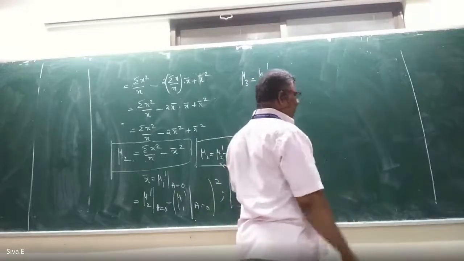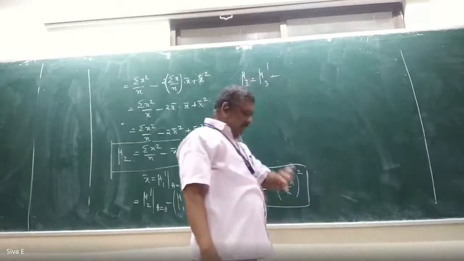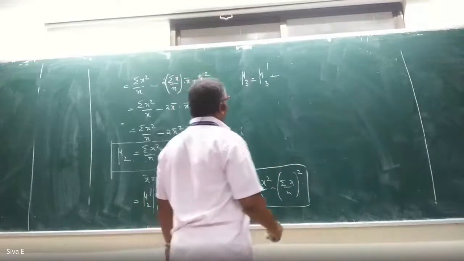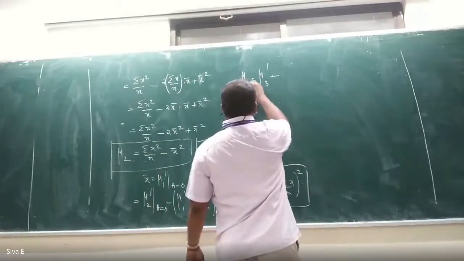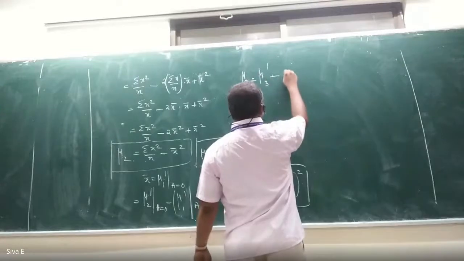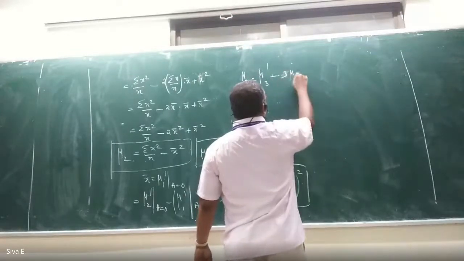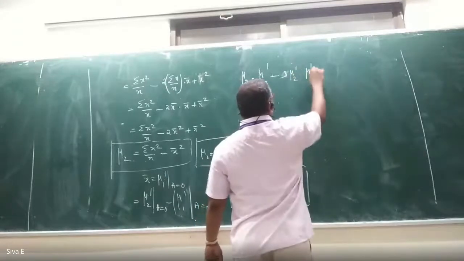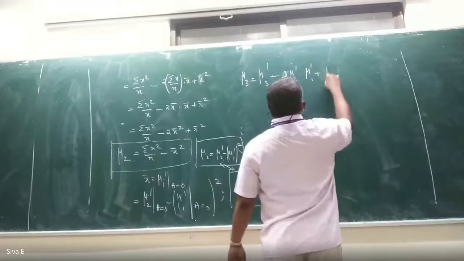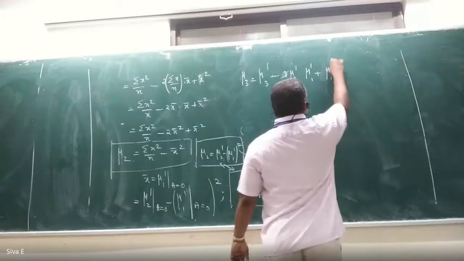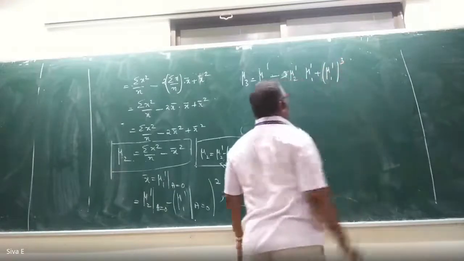You have to apply the formula because time is very less. We need to go for the problem. Mu3 equal to mu3 dash minus 3 mu2 dash into mu1 dash plus mu1 dash whole cube.